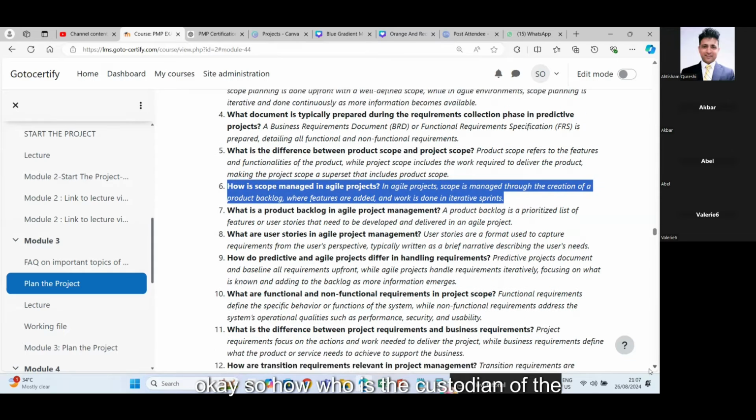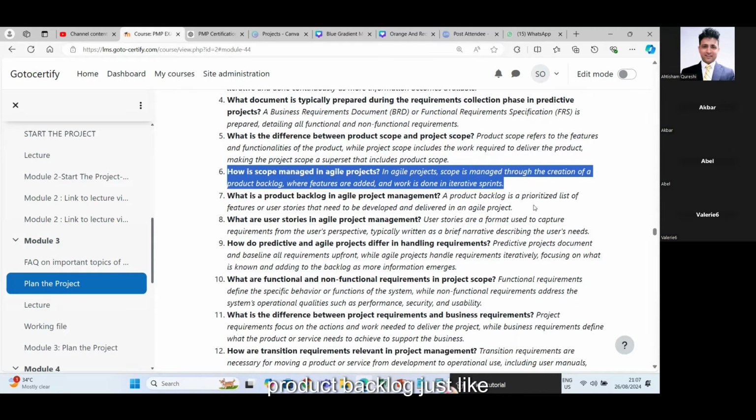Okay, so who is the custodian of the product backlog? Just like in predictive projects, we have a business analyst who writes the business requirement document, and he works with the customer, and he or she mentions all those requirements in a BRD. Similarly, in agile projects, the product backlog is filled up by the product owner. So the synonym or the counterpart of the business analyst in agile is the product owner.